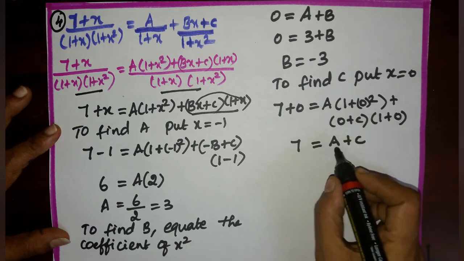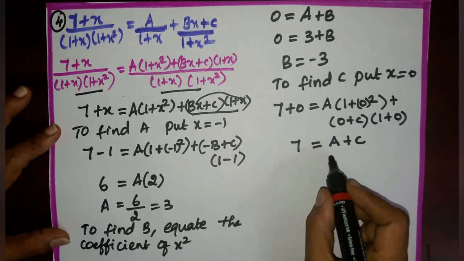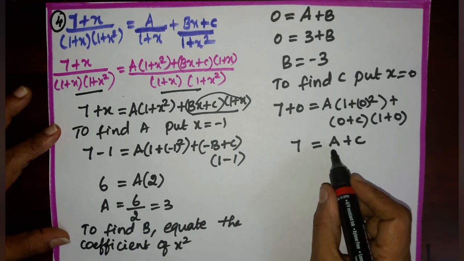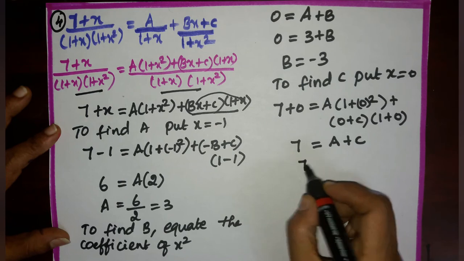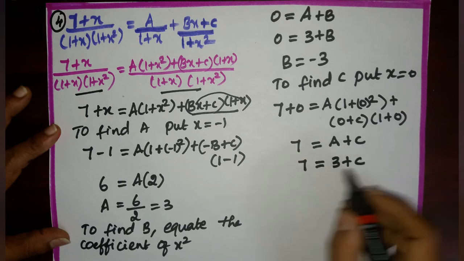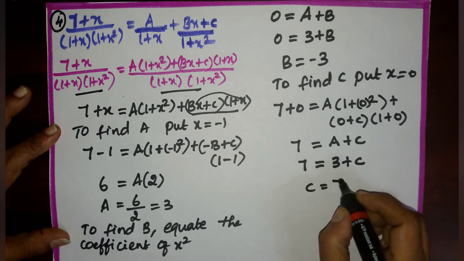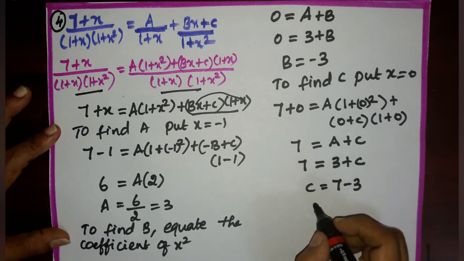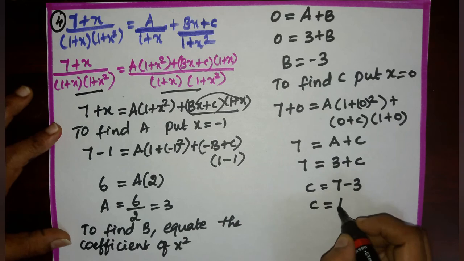We know the value of a is 3. Substitute the value of a as 3 here. Then we get 7 equal to 3 plus c. c equal to 7 minus 3. The value of c is 4.